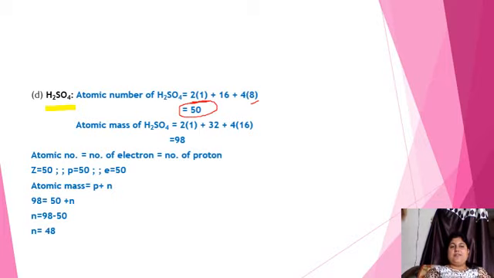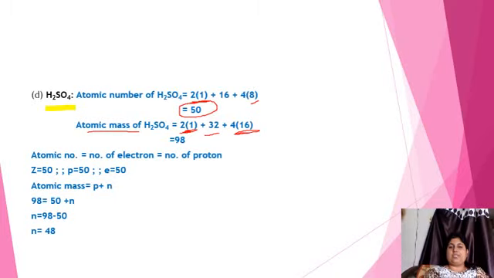Similarly, how will we find the atomic mass, beta? The atomic mass will be calculated as 2 into the atomic mass of hydrogen, plus sulfur is one atom so the atomic mass of sulfur is 32. Oxygen atoms are 4, so for 1 it is 16, for 4 it is 4 into 16. So the total atomic mass will be 90.